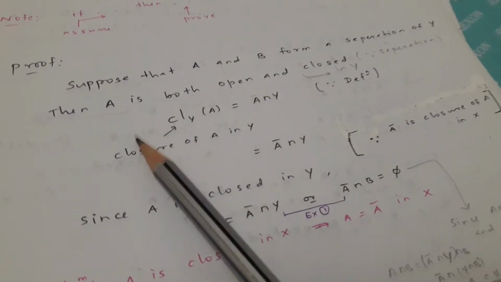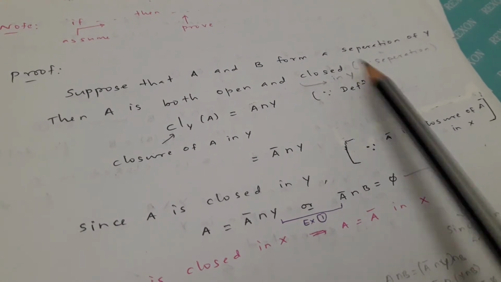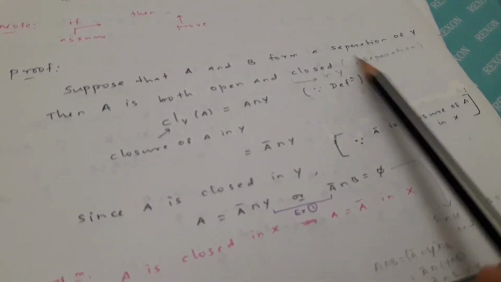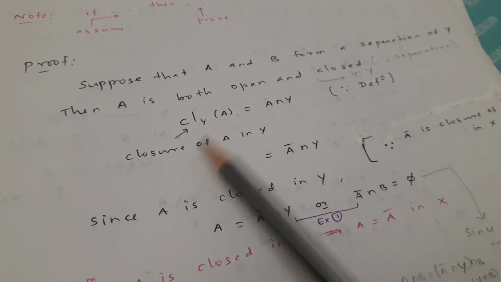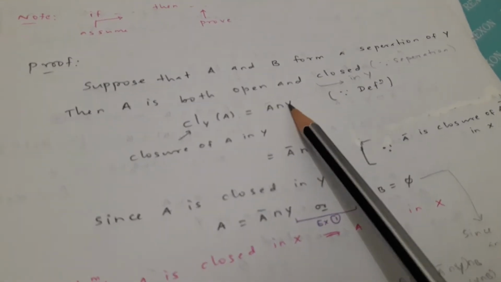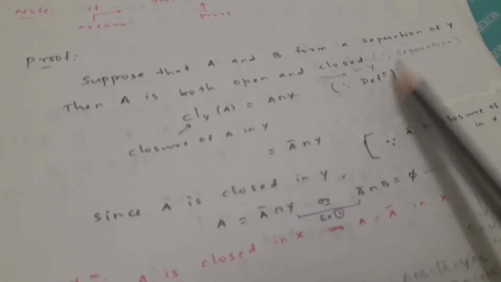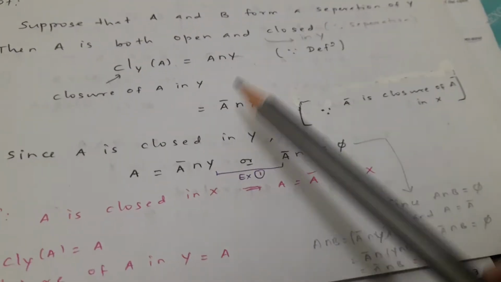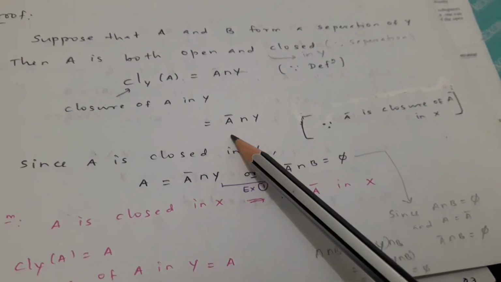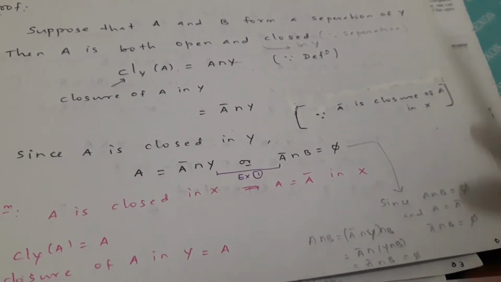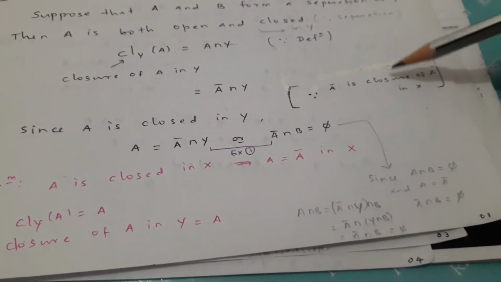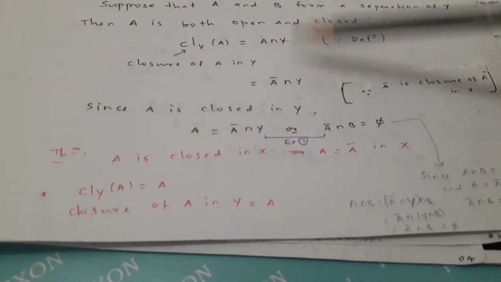Suppose that A and B form a separation of Y. Then A is both open and closed in Y since it is a separation. So the closure of A in Y is equal to A intersection Y because of the definition. That can be written as A closure intersection Y, since A closure is the closure of A in X. Since A is closed in Y, what can we say?